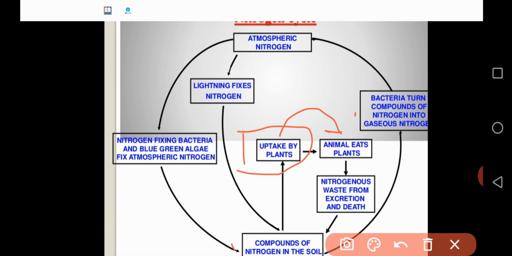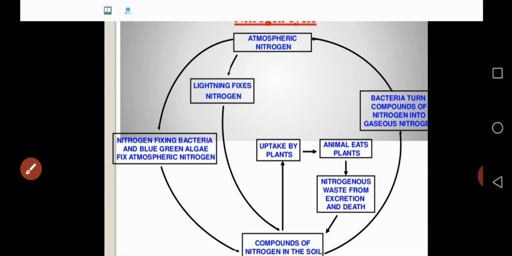Finally, some compounds of nitrogen in the soil are acted on by some other bacteria, which turn the compounds of nitrogen into gaseous nitrogen. So the gaseous nitrogen goes back to the atmosphere as atmospheric nitrogen. So this is about the nitrogen cycle. The nitrogen cycle is very important.